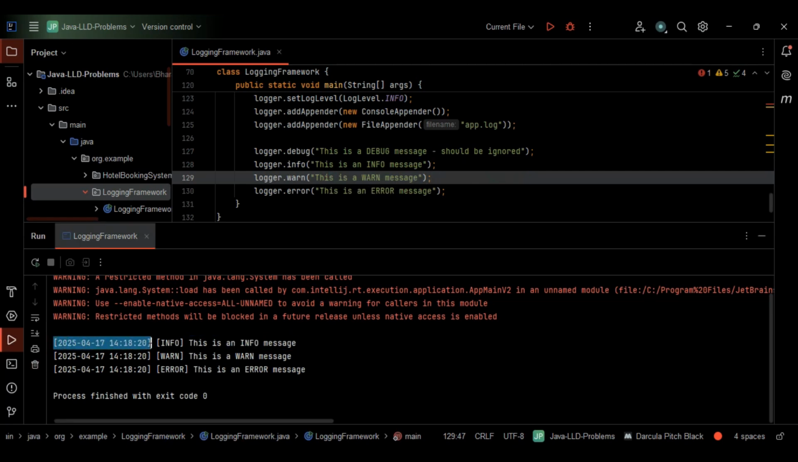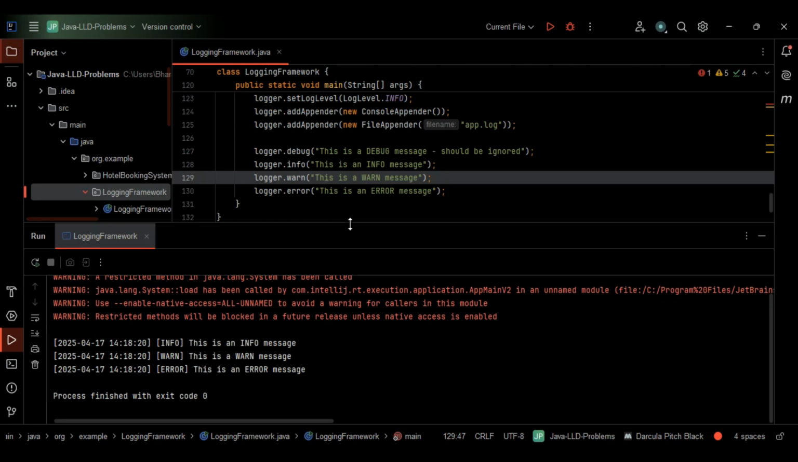This is the timestamp, and we are getting it correctly in the 24-hour format, right? Date, time, as well as the year. This is fine, and this is also fine. We are getting the log levels as well: info, warn, error, along with the messages. This is an info message, this is a warn message, this is an error message. Whatever code we have written works absolutely perfectly in this case, right?